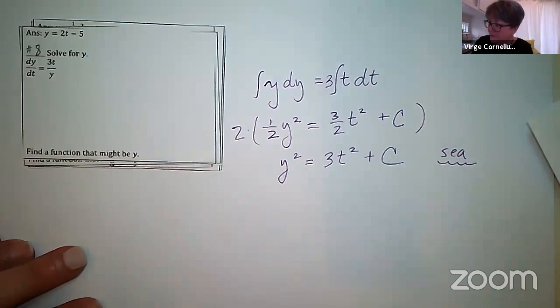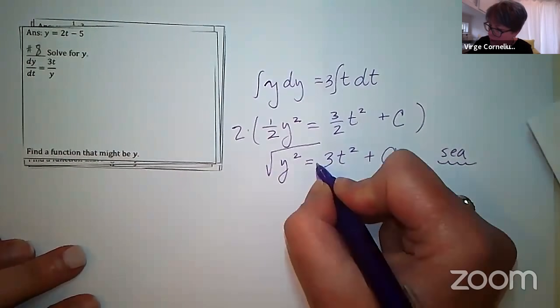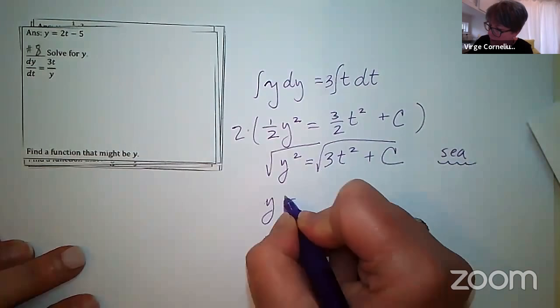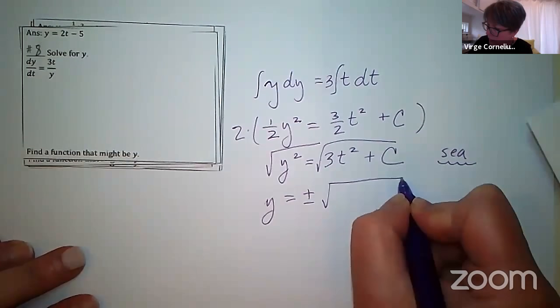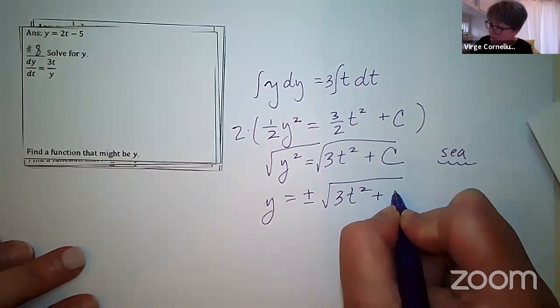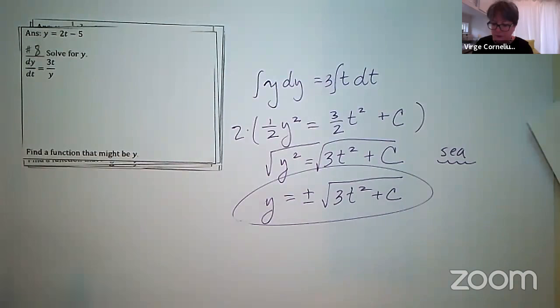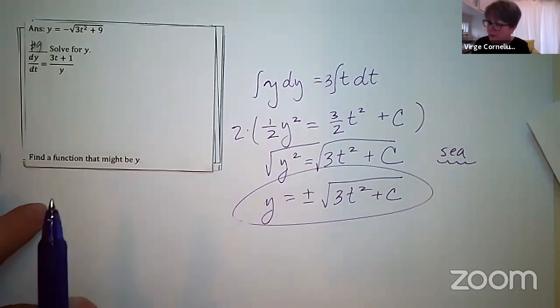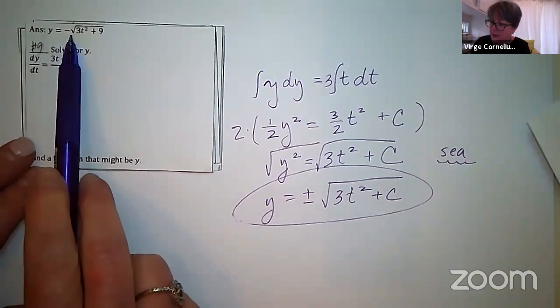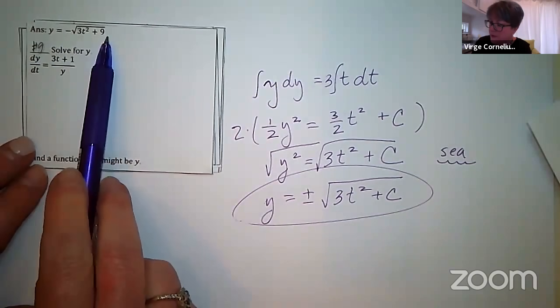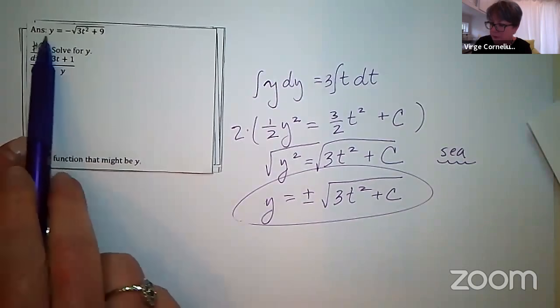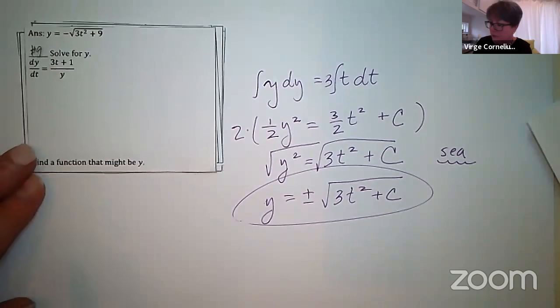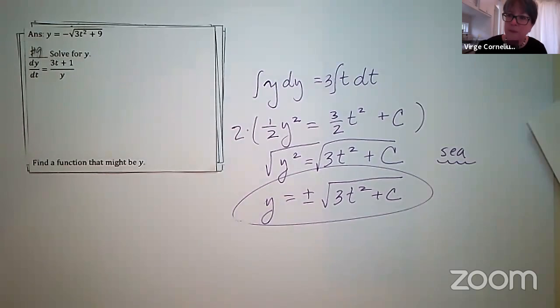Exactly. We're going to go ahead and solve for y here. Take the square root of both sides, and y ends up being plus or minus the square root of 3t squared plus C, and that would be the general solution. But as we look for one, y equals negative the square root of 3t squared plus 9, that's definitely a particular solution going through some point that we didn't know about. So we are going to end on that one.